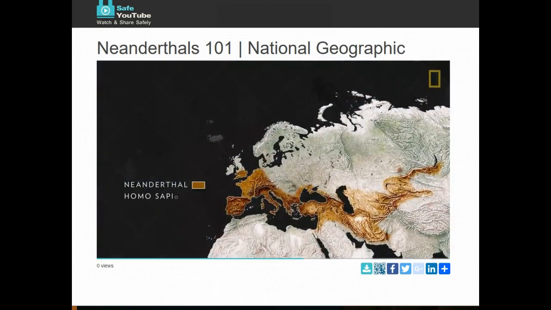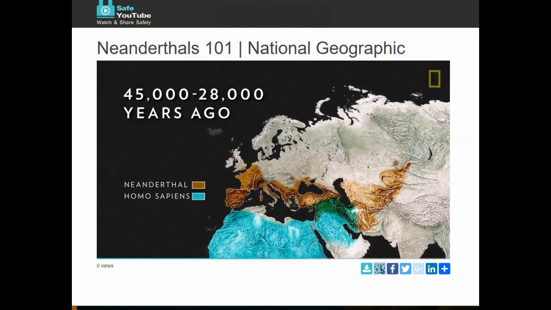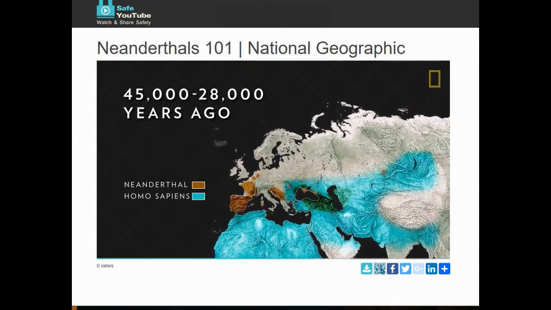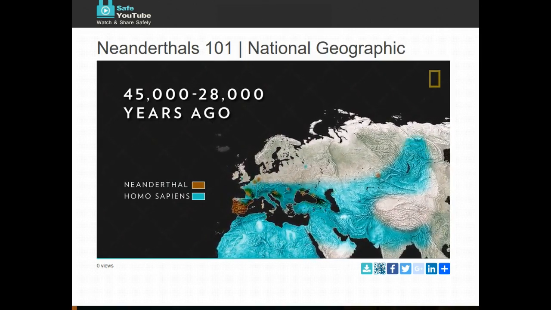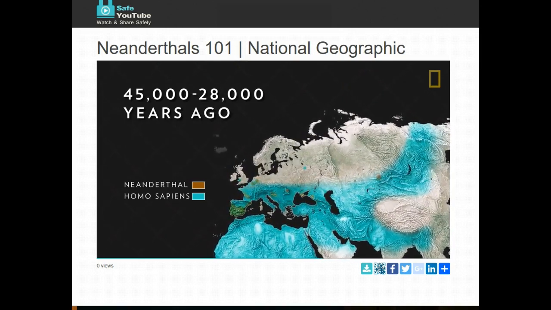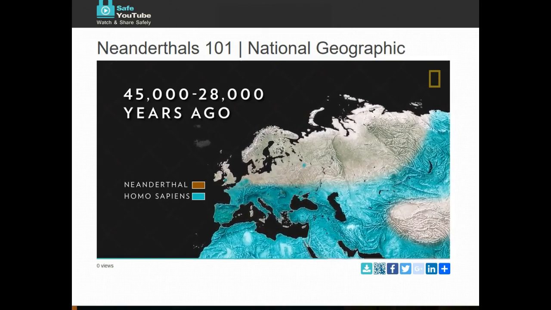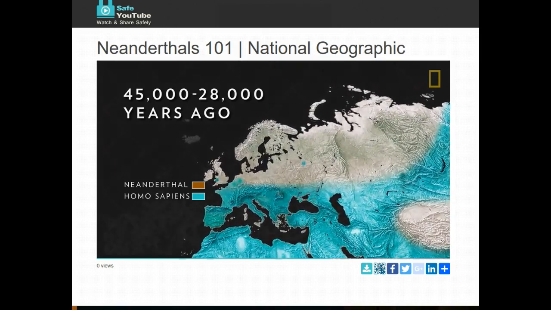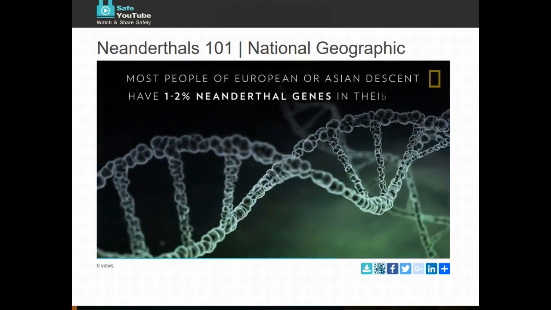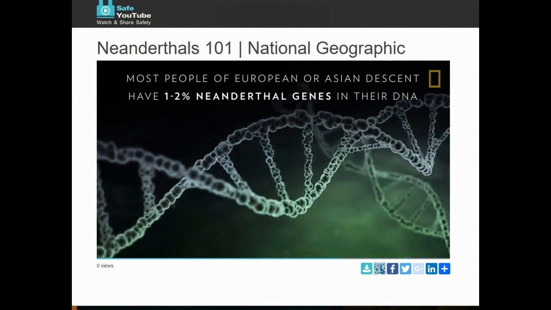Some scientists believe the Neanderthals were killed or outcompeted by modern humans, or Homo sapiens, who arrived in Europe at around the same time as the Neanderthals' extinction. However, another theory suggests that Neanderthals mated with modern humans and were absorbed into the humans' much larger population. That may explain why most people of European or Asian descent have 1 to 2% Neanderthal genes in their DNA.